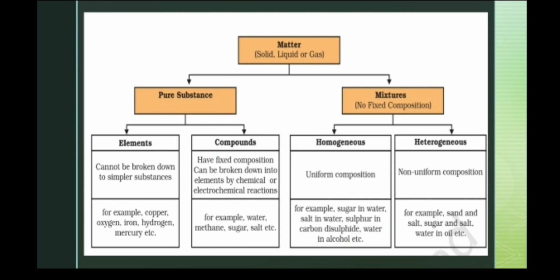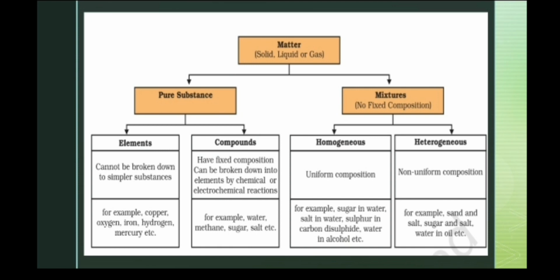A mixture of two substances is called a homogeneous mixture if it has uniform appearance and composition. But in heterogeneous mixtures, the appearance is non-uniform and the composition is also different.